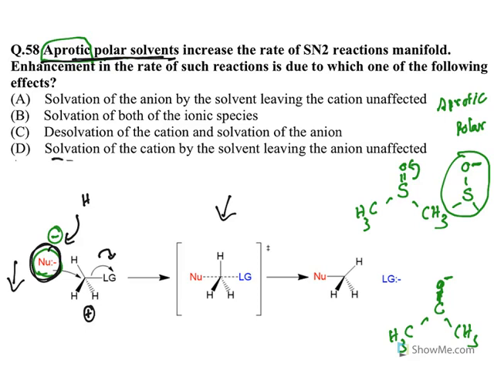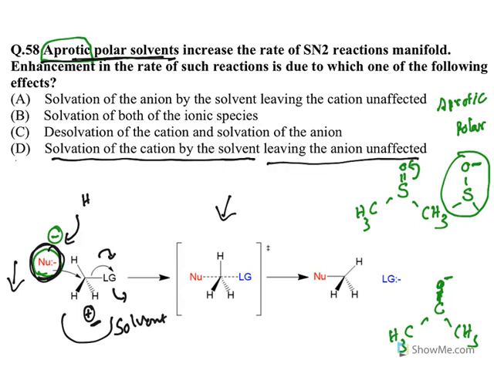Now look at this. Solvation of cation by the solvent. So this is the leaving group. When it is going, a positively charged cation is there. This will be stabilized by the polar solvent. This is what is required. Leaving the anion unaffected. This is the anion. The nucleophile's negative charge is the anion. It will not get affected, should not get affected. If it is getting affected, the reaction rate goes down. So this is the answer.